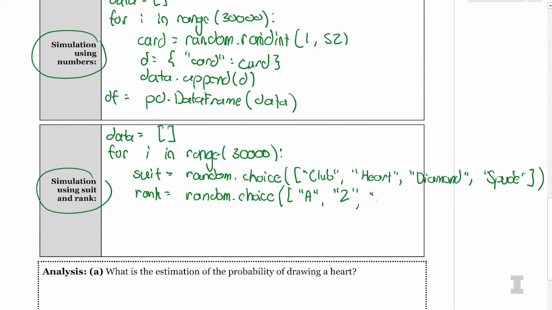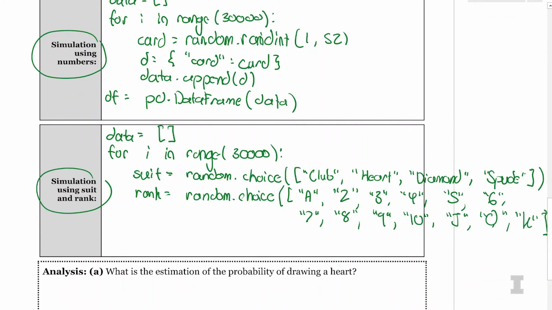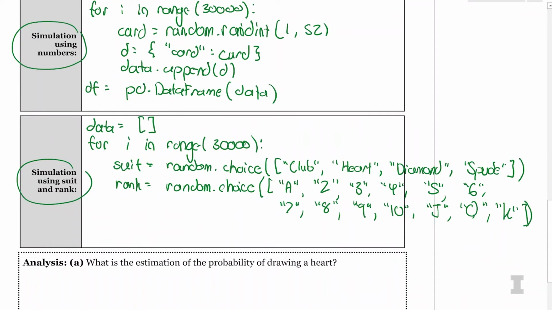Then quotes around 3, quotes around 4, quotes around 5, quotes around 6, separating them all by commas, quotes around 7, quotes around 8, quotes around 9, quotes around 10, quotes around J, quotes around Q, quotes around K. Close my square bracket, close my function. So now I have every possible suit and every possible rank, and I just need to do the final 3 steps of the simulation.